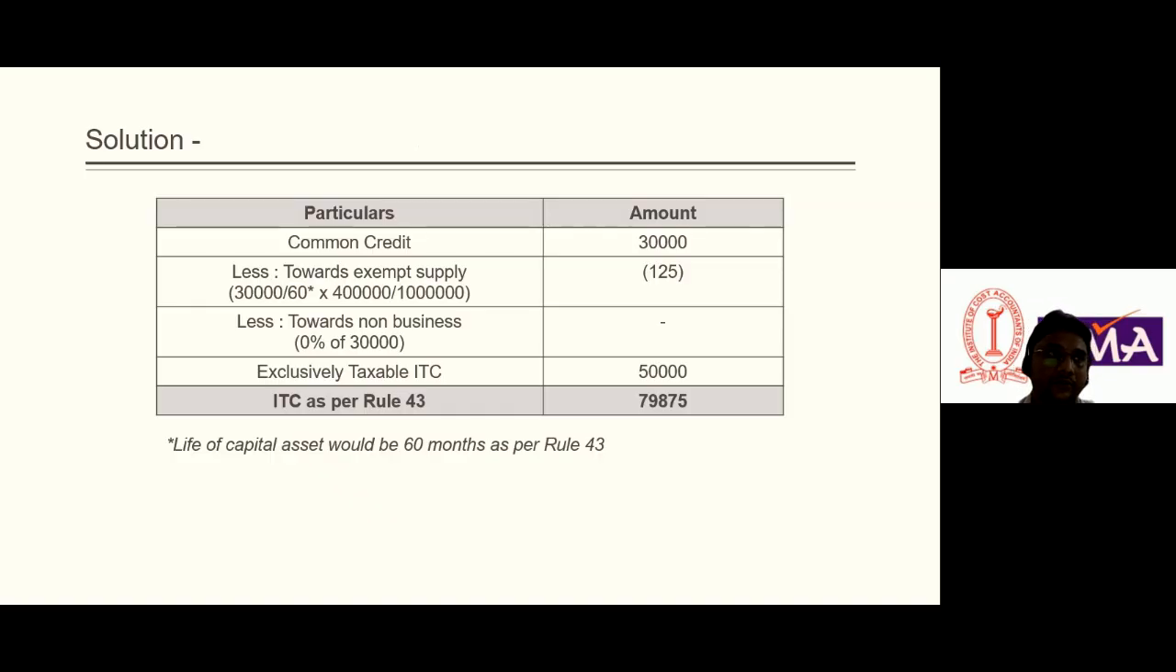there are two things we need to take care of. First, non-business purpose, there is nothing here in Rule 43. Plus, common credit shall be divided over 5 years. Because it has been used for long term purposes, and to apportion, the formula is the same: 30,000 divided by 60 into exempt supply divided by total supply. The common credit of capital goods attributable to our exempt supply is 125, and to non-business 0. Exclusive taxable ITC is 50,000, so ITC as per Rule 43 is 79,875.